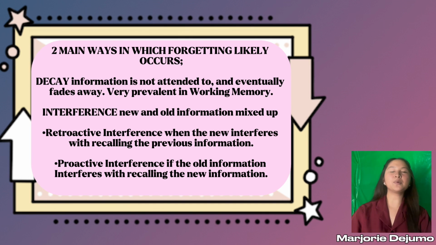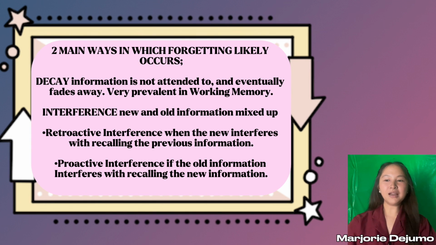For an example, learning a new password and forgetting the old one. Ma-change ka sa password sa Facebook, 'di ba? Dahil sa new password, makakalimutan mo an old password, right? And another one, the proactive interference. If the old information interferes with recalling the new information. So, kabaliktaran naman siya sa retroactive. Let's say the proactive is the old blocks the new.